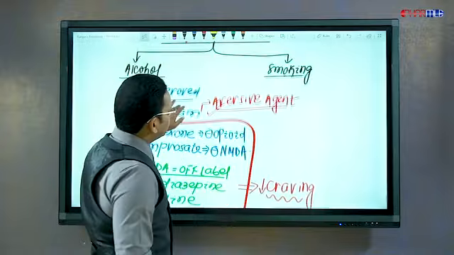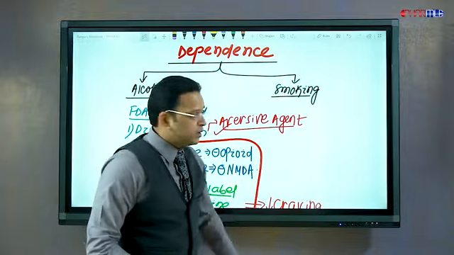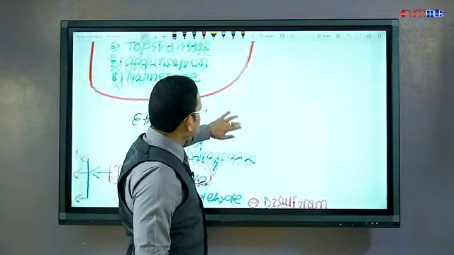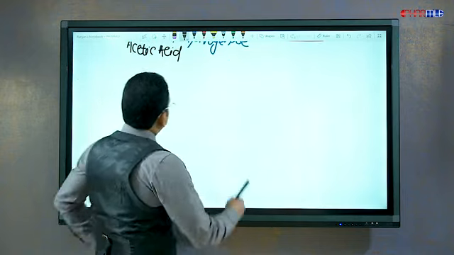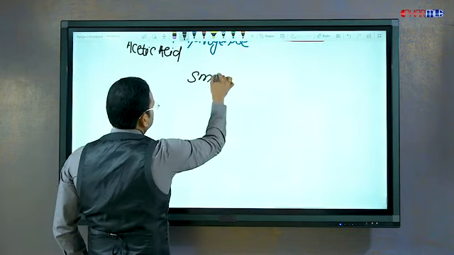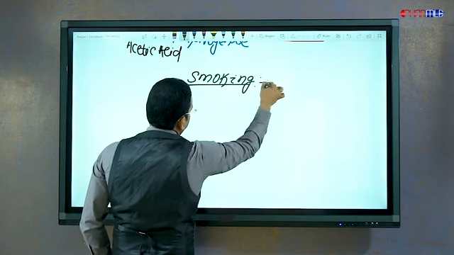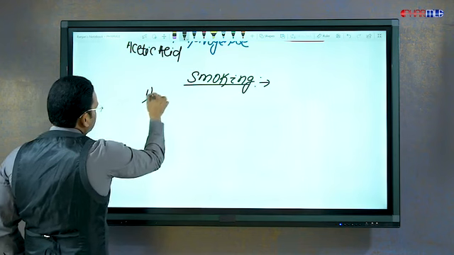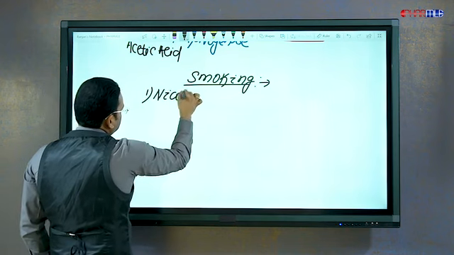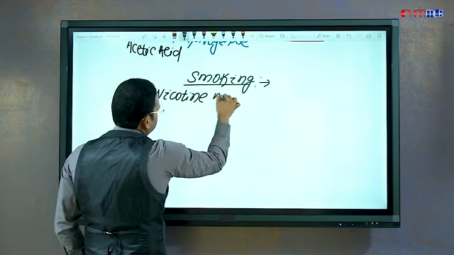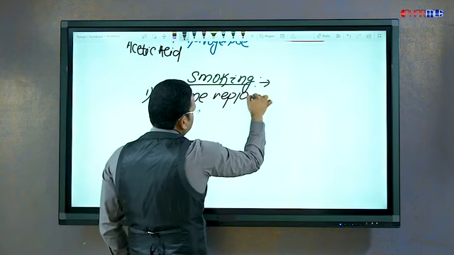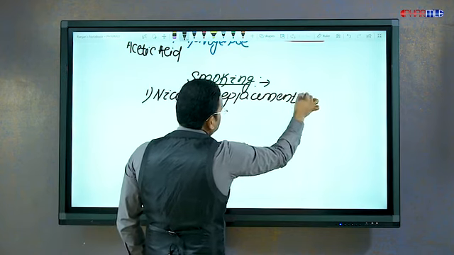Now let's have a look at the second half here, smoking dependence. For smoking dependence, number one, what we can use is nicotine replacement, nicotine for nicotine.